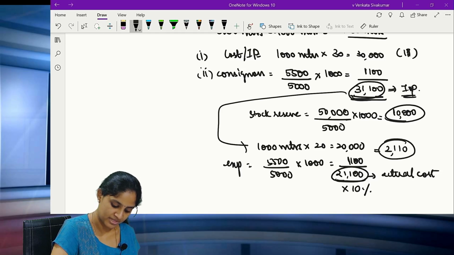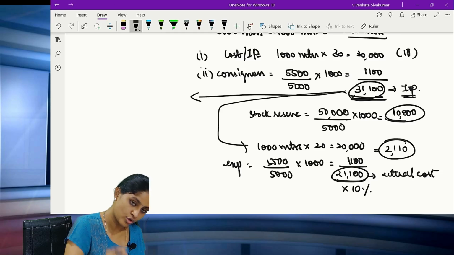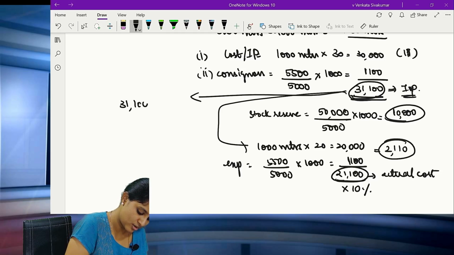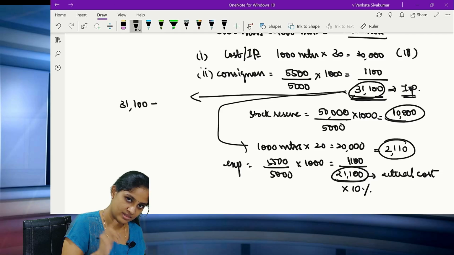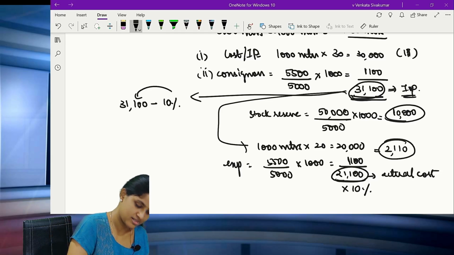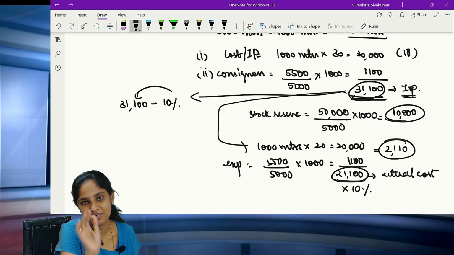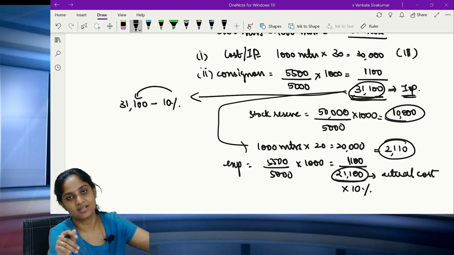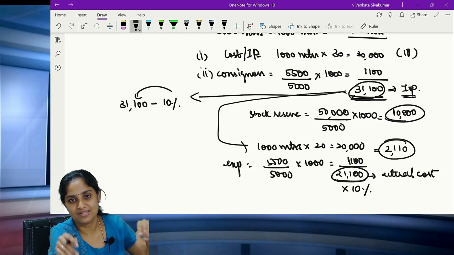All of you please see, you will make the mistake of taking 31,100. When they say 10% reduction, you will calculate the 10% on 31,100. But the peculiar thing in this question is that 31,100 is at the invoice price. So what should you do?